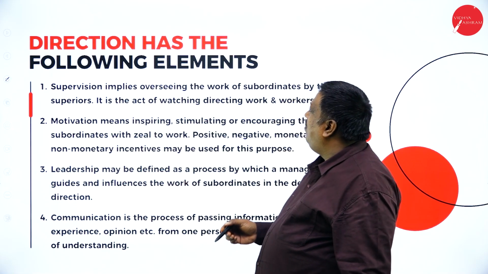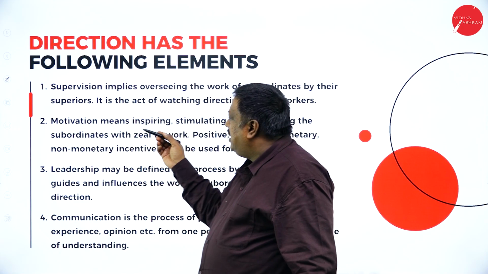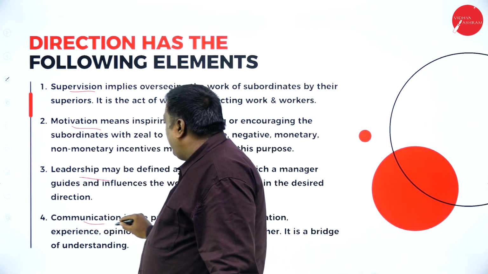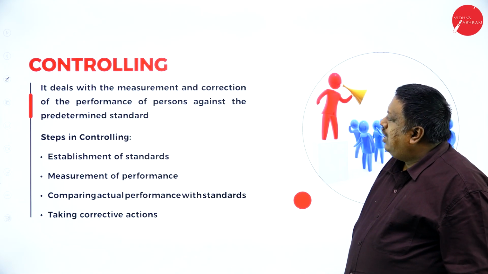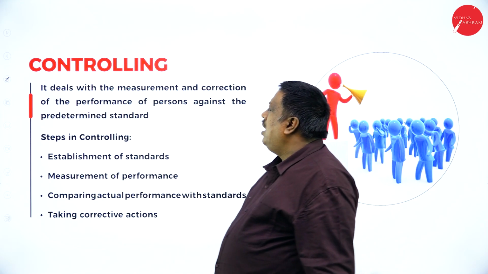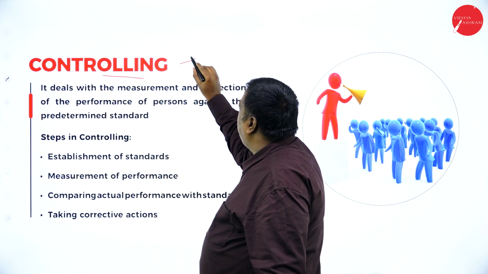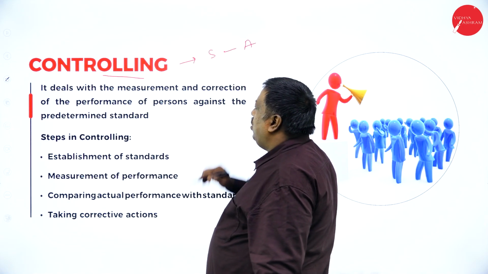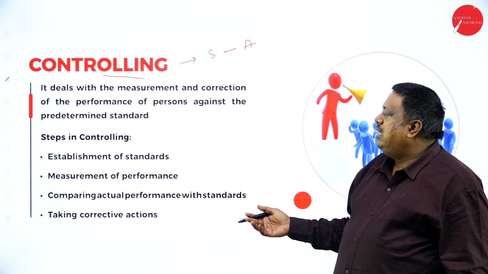And next, direction has the following elements: supervision, motivation, leadership, communication. These are the main functions of direction. The last concept we have here is controlling. Controlling is a concept where they fix the standard and make the comparison with the actual. This concept we are going to learn in depth in the upcoming chapters.